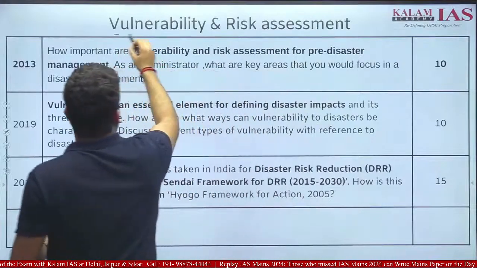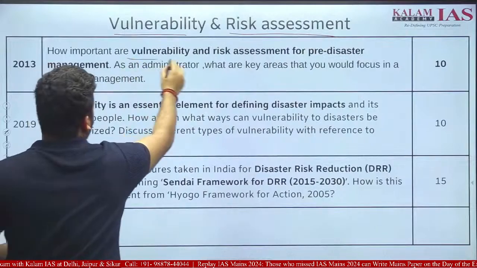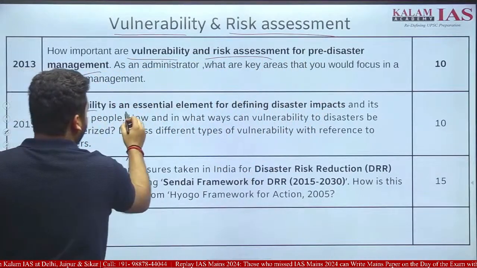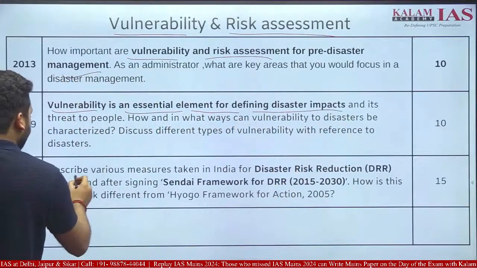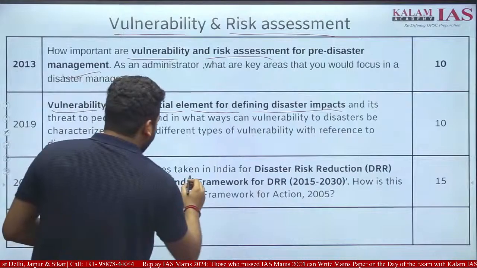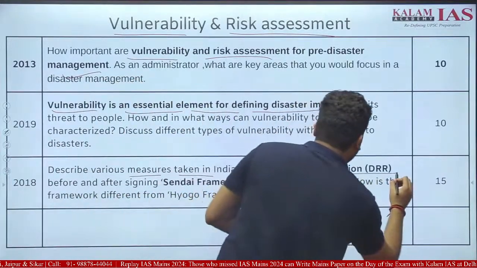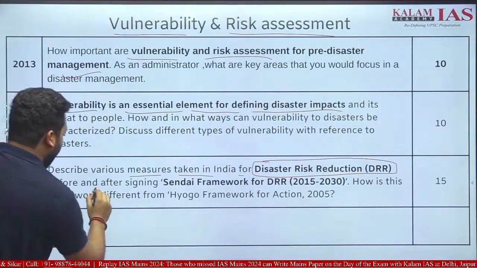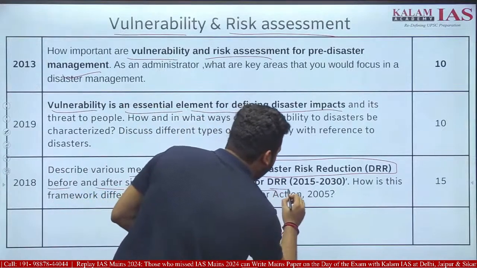The next theme is vulnerability and risk assessment. How important are vulnerabilities and risk assessment for pre-disaster management? Vulnerability is an essential element of defining disaster impact. 2018: describe various measures taken in India for disaster risk reduction before and after signing the Sendai framework for DRR.